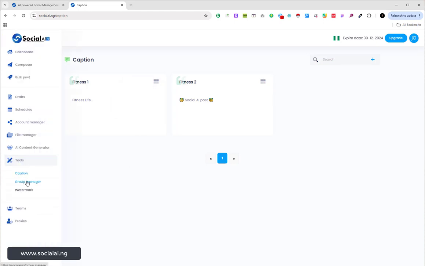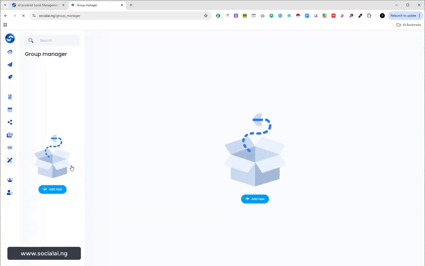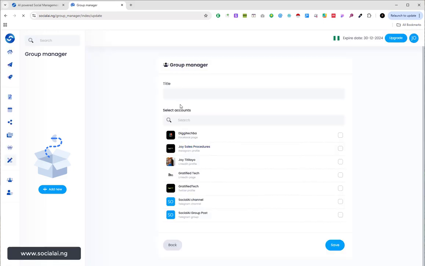When I come under tools, I can come to group manager. This group manager means, let me say, for example, you are a social media manager, or you are the one managing your social media account as a business owner. So you can click on add new group manager. Let me just say this group manager is for gratified tech.